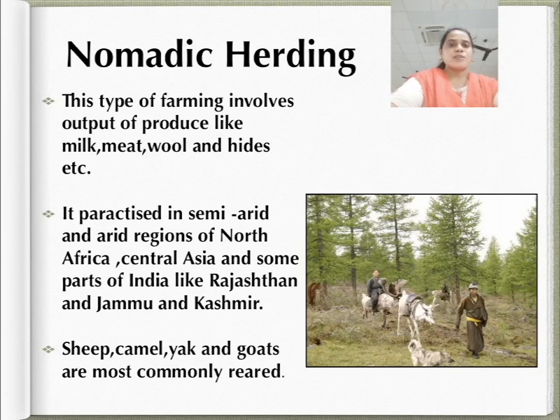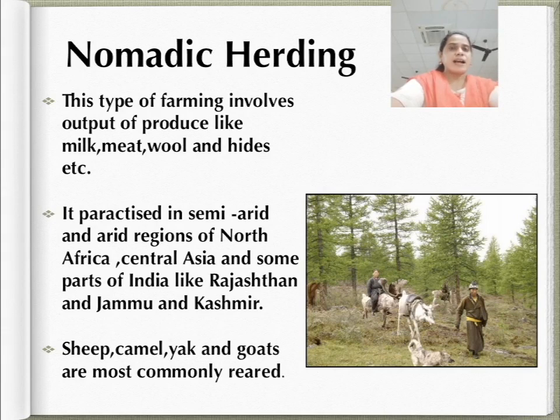Now next is nomadic herding. Nomadic herding is practiced in the semi-arid and arid regions of the Sahara, Central Asia, and some parts of India like Rajasthan and Jammu and Kashmir. In this type of farming, herdsmen move from place to place with their animals for fodder and water along defined routes.